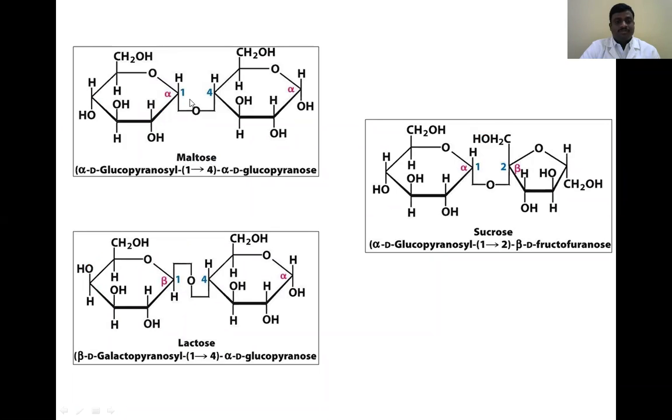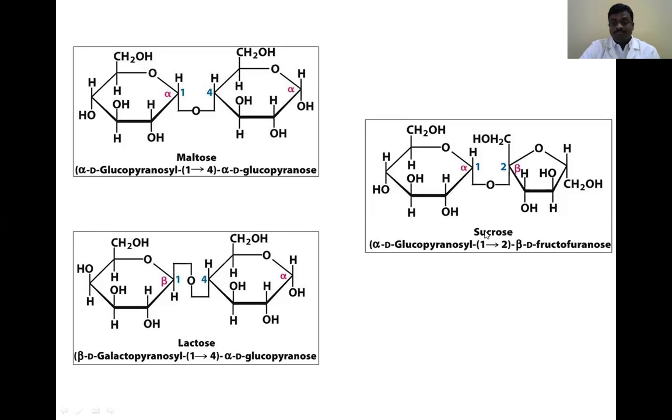Maltose forms an alpha 1,4 bond. Lactose also forms a 1,4 bond. But here, at the first carbon atom of the glucose molecules, there is a free hydroxyl group. It is not participating in any bond formation reactions. It is not binding with any other molecules. So in maltose and in lactose, at the first carbon atom of the glucose, there are free hydroxyl groups, OH groups.